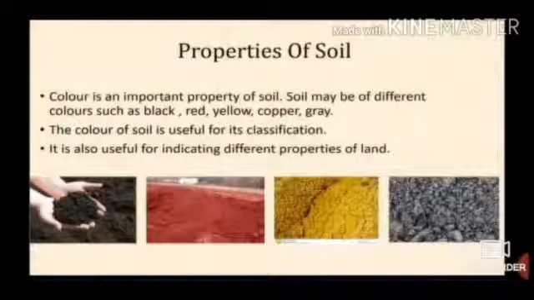Properties of land also depend on the color of the soil present there. Properties of soil such as its fertility, drainage of water, and capacity to hold water depend on its color. The color of the soil is dependent upon its texture, organic ingredients and chemical ingredients like content of iron and lime.